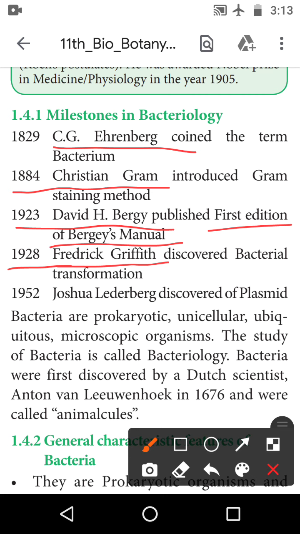He found out the bacterial transformation. Then 1952, the name of the scientist Joshua Lederberg. Joshua Lederberg discovered the plasmid. So this scientist found out the plasmid.